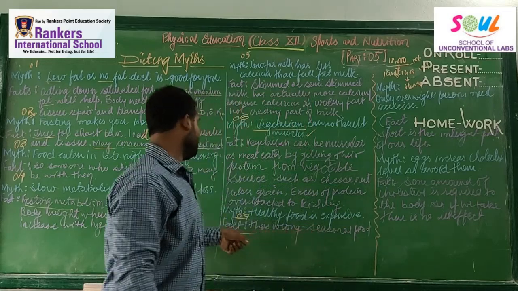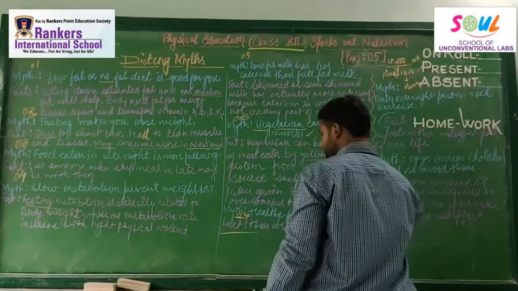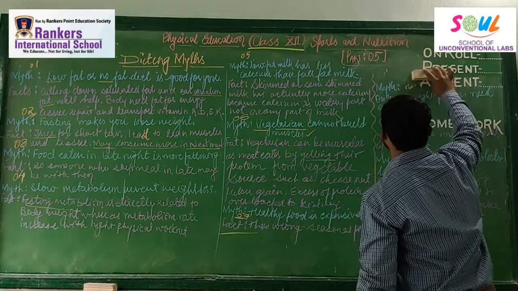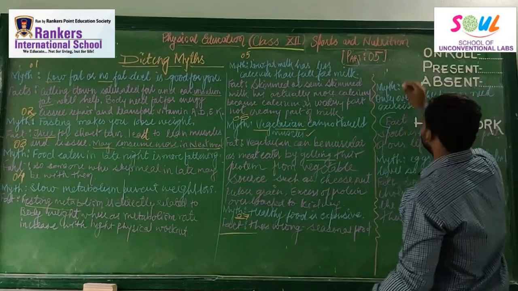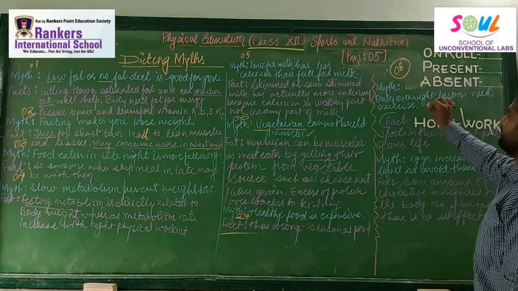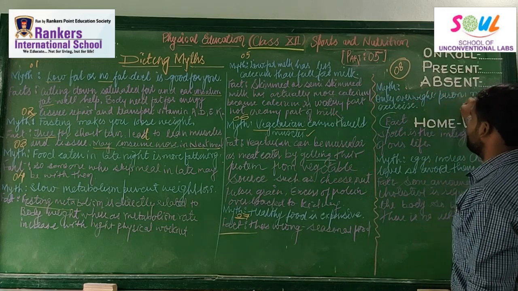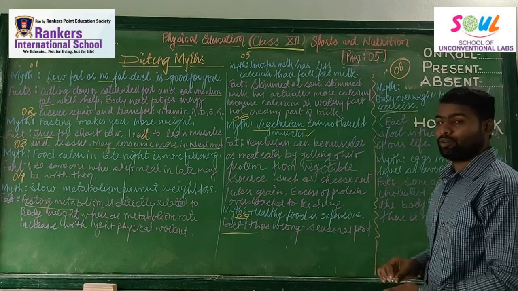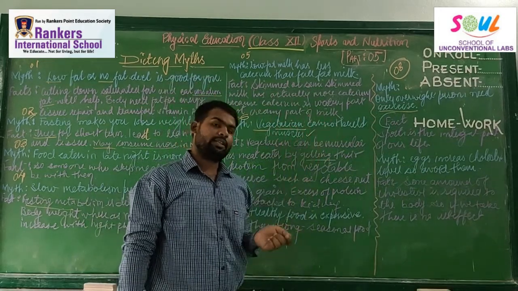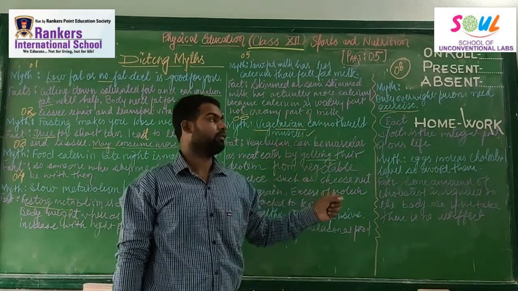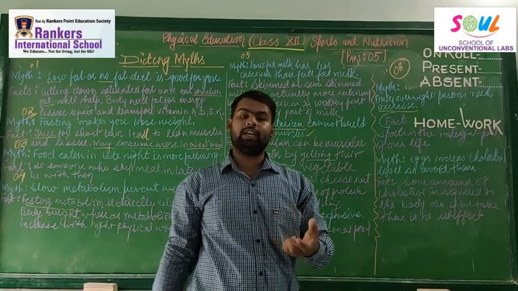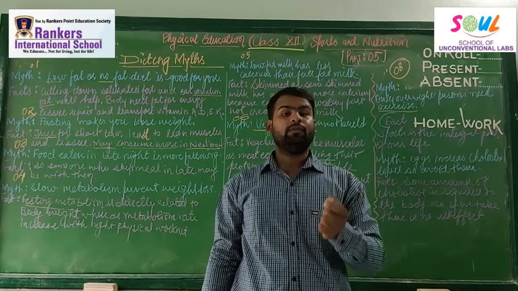Let us come and learn about myth number 8. So what is myth number 8? Myth number 8: only overweight persons need exercise. It is totally not true. Only overweight persons need exercise. It is totally wrong. Exercise is an integral part of our life. Sports and games are an integral part of our life.